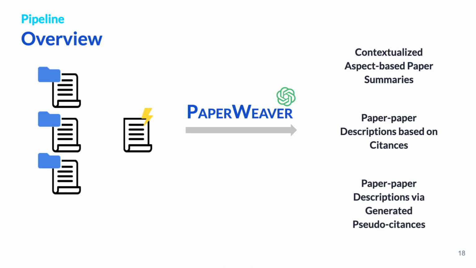To generate contextualized descriptions like those in the scenario, we developed an LLM-based pipeline that processes the user's folder information and the recommended paper's content to generate descriptions for each recommended paper. As seen in the user scenario, PaperWeaver generates three types of descriptions. First, contextualized aspect-based paper summaries; second, paper-paper descriptions based on citation sentences; and third, paper-paper descriptions via generated pseudo-citation sentences.